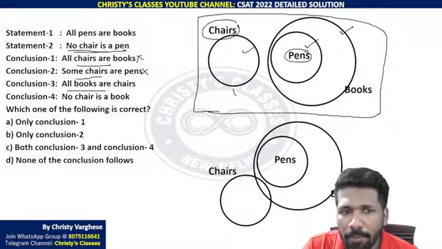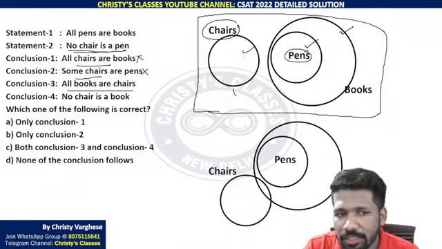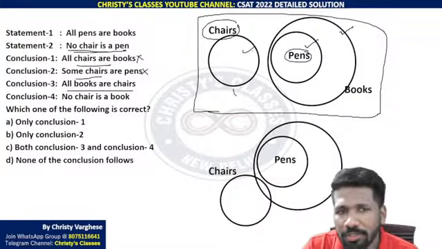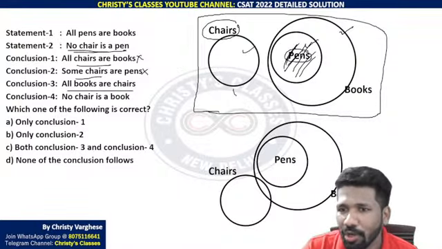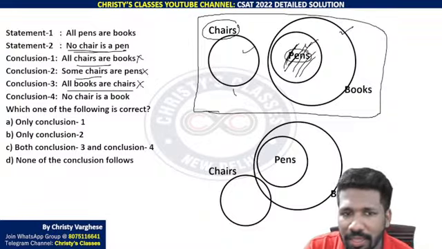Those two are okay. But what about all books are chairs? All books are chairs we can also discard, because no chair is a pen means at least the pen books will not be chairs. All pens are books now. At least the pen books will not be chairs. So all books are chairs can also be eliminated.